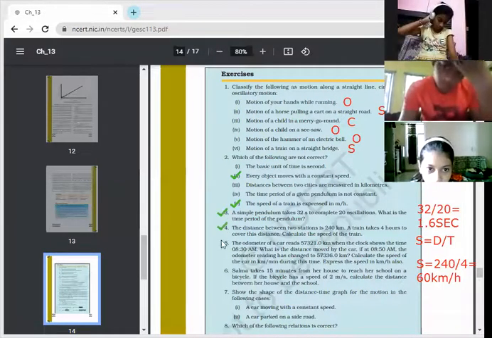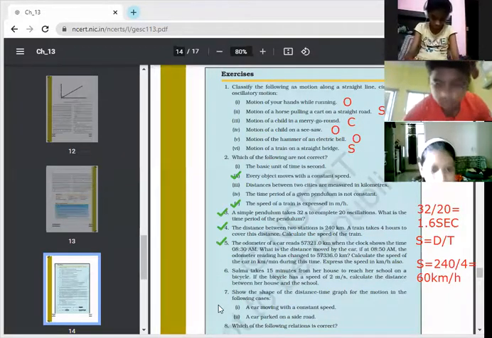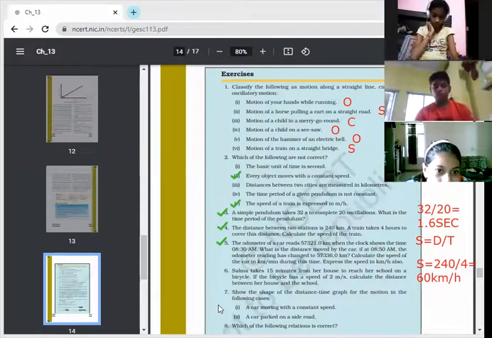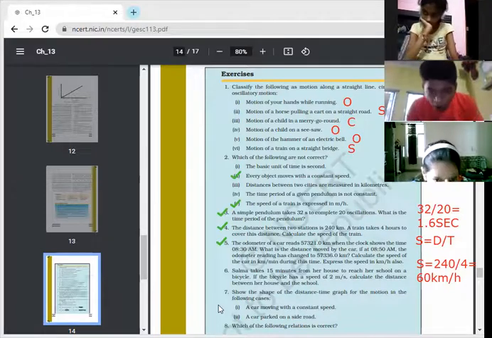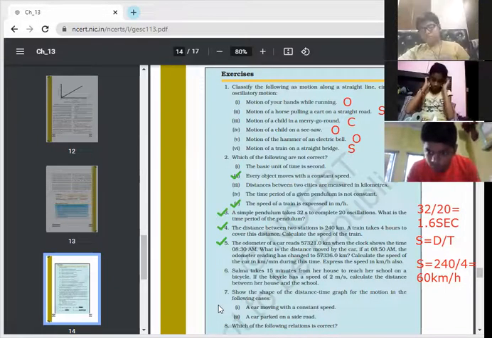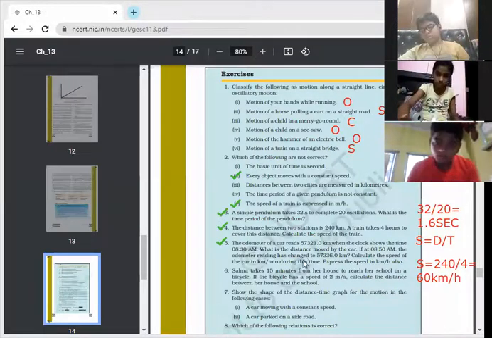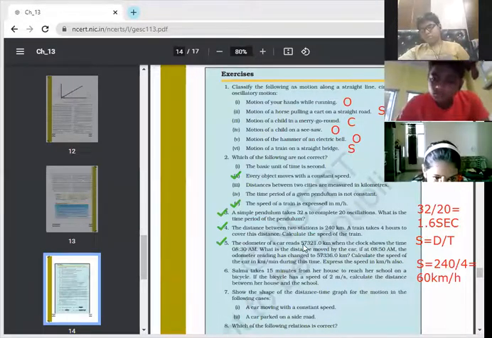Third we have done, 4. Now the 5th. The odometer of a car reads 57,321 kilometers when the clock shows the time 8:30 a.m. What is the distance moved by the car if at 8:50 the odometer reading will be this? Calculate the speed of the car. Okay, beta, again we need to calculate the speed of the car. For speed, what do we need? We need distance and time. So where will the distance come from? Subtract the two.